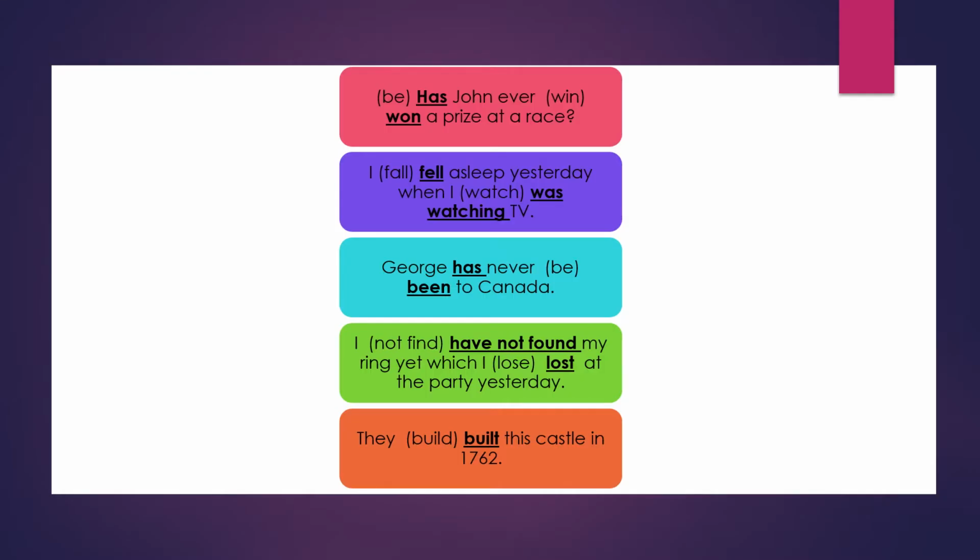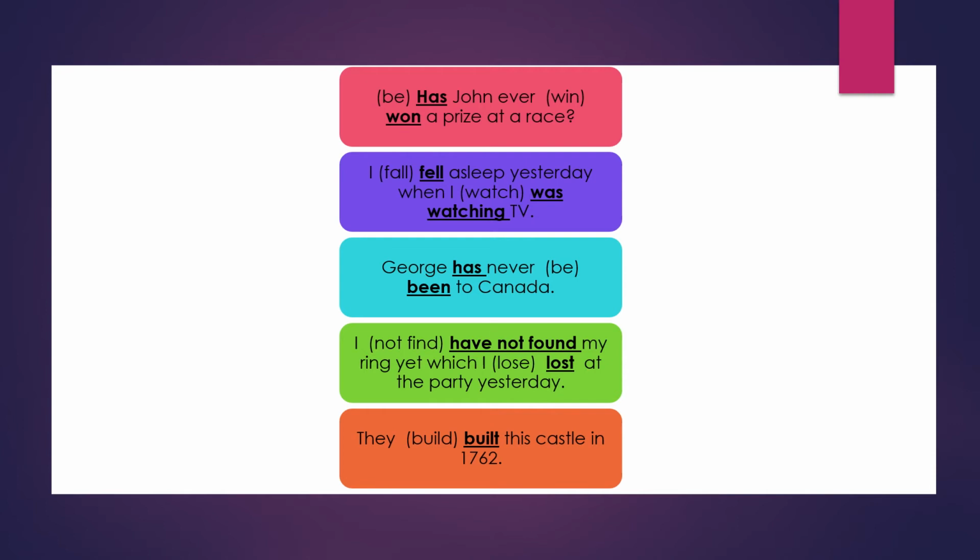Has John ever won a prize at a race? So has John ever won a prize at a race? We can always start the questions in any of the interrogative sentences with the primary auxiliaries like is, are, am, was, were, will, shall. This is the be form of primary auxiliary.